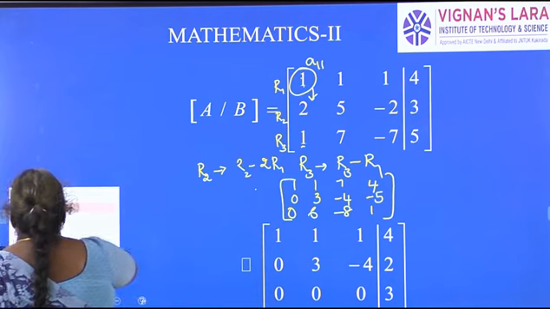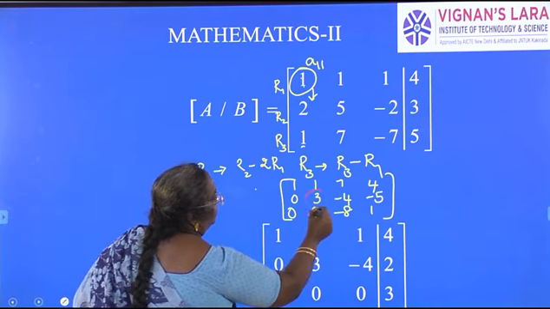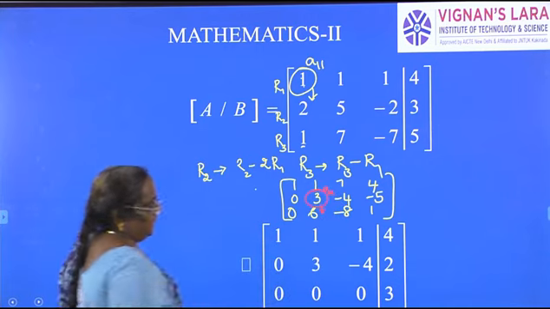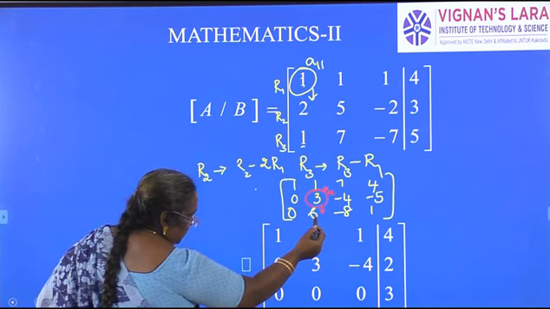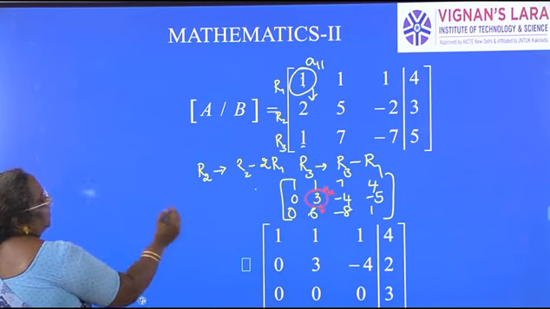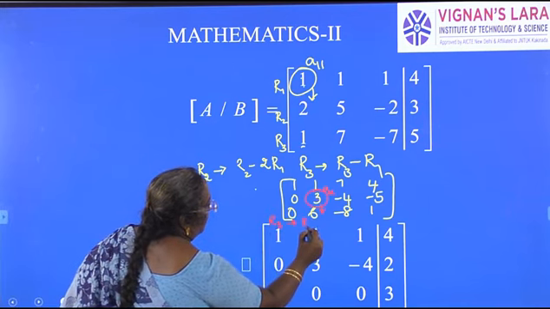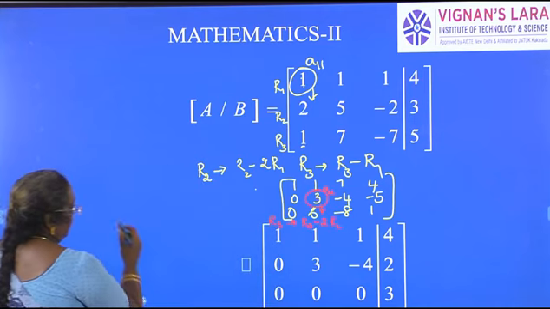So again now here, using the element A22, using 3 A22, I have to make the element under that, 6, to be made 0. So what is that we have to do? This is 6, this is 3. So we have to multiply R2 with 2. So what is the row operation we do? R3 changes to R3 minus 2 times R2.